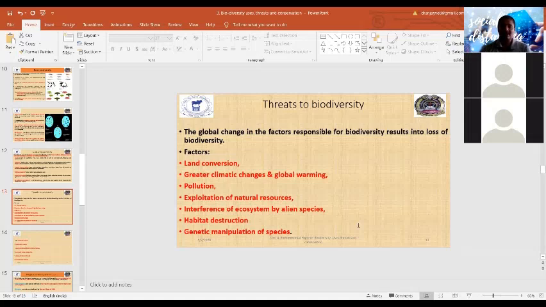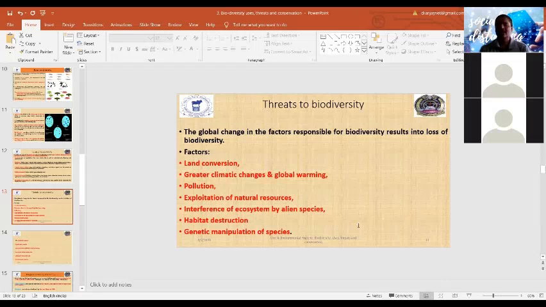Level of pollution, excessive exploitation of the natural resources, interference with the ecosystems by, you can say, alien animals. Day by day we are bringing exotic animals from other geographical areas to our geographical area.